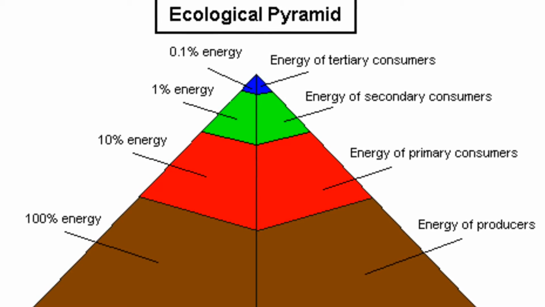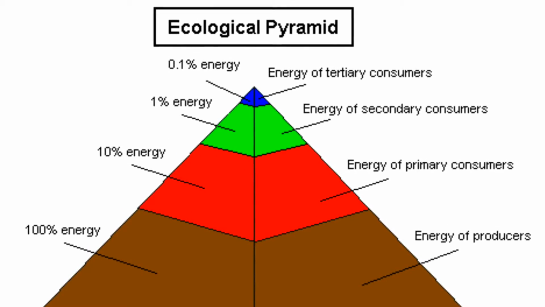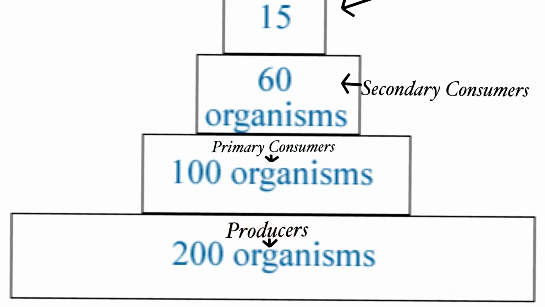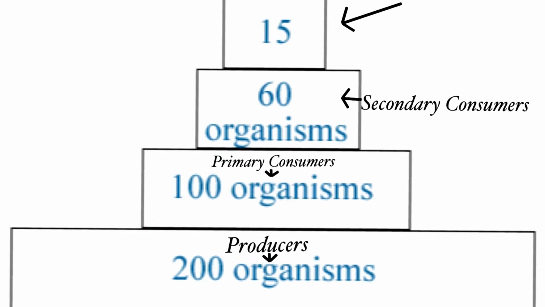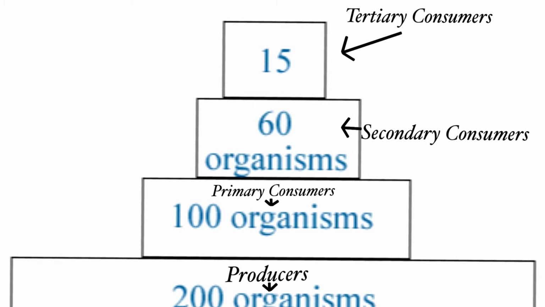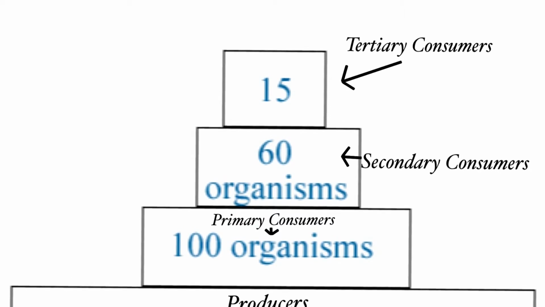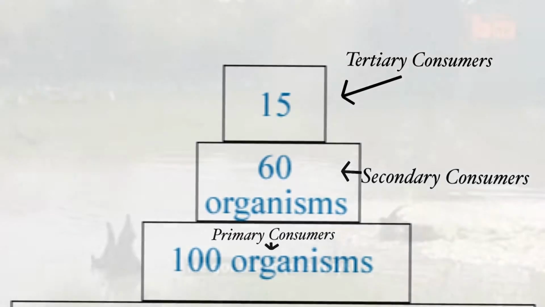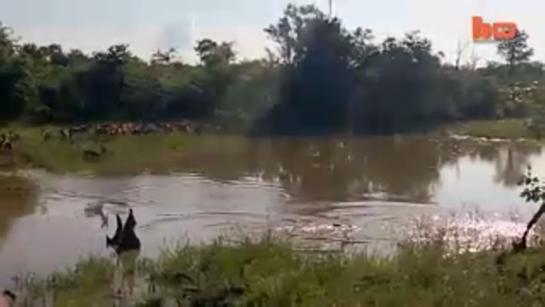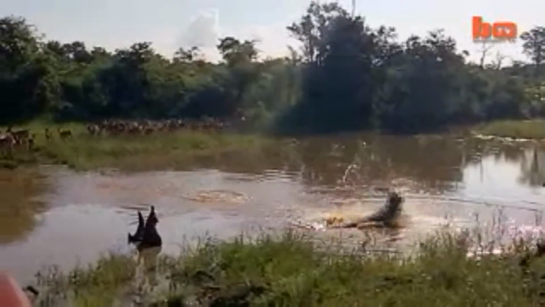And this is also a way of showing how in ecosystems there are more producers than primary consumers, and there are more primary consumers than secondary consumers, and there are more secondary consumers than tertiary consumers. This is because there needs to be enough of the food source for the next organism in the food chain. So if there were not enough producers, then the whole food chain would erupt into chaos.